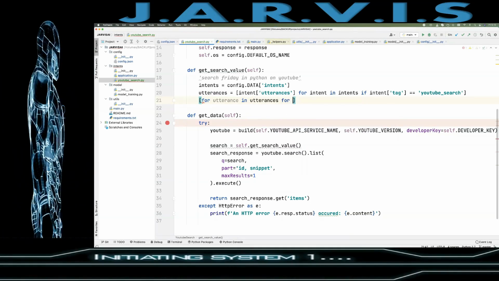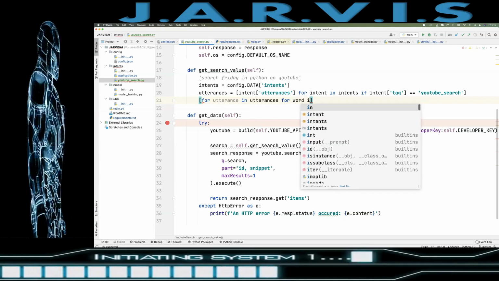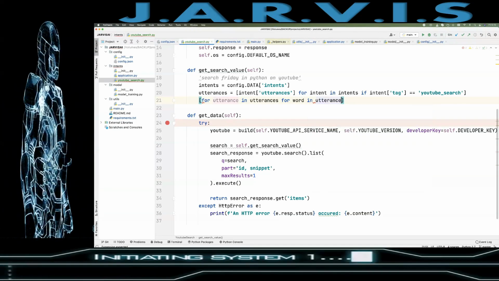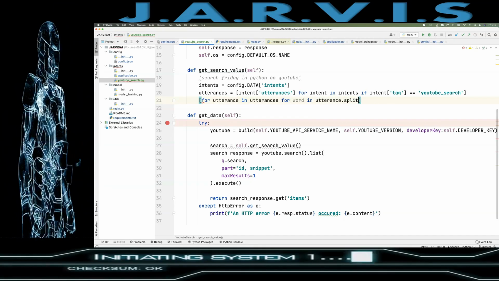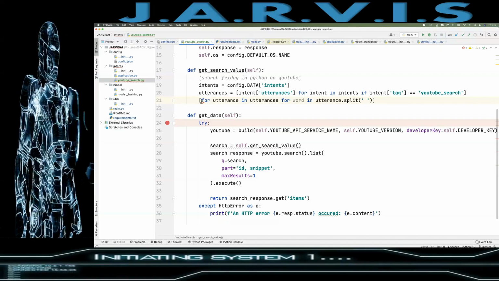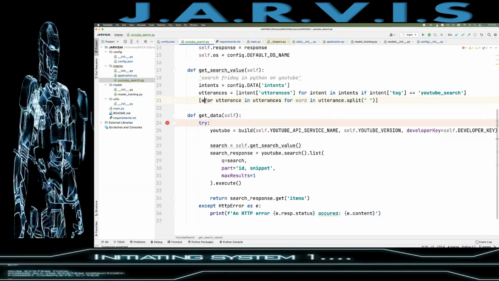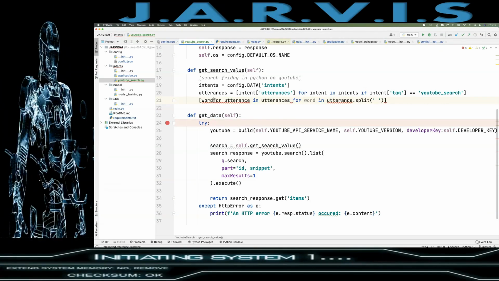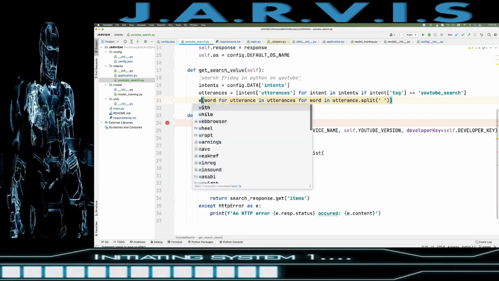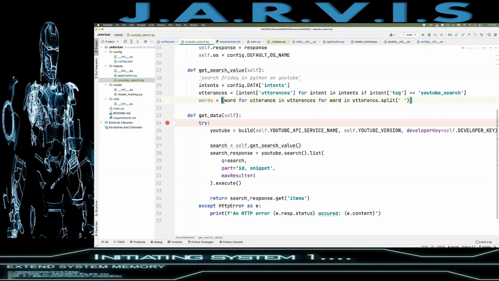And then again for word in utterance dot split from space, and then we will have the word here. This is it. Now here we will have the words data.